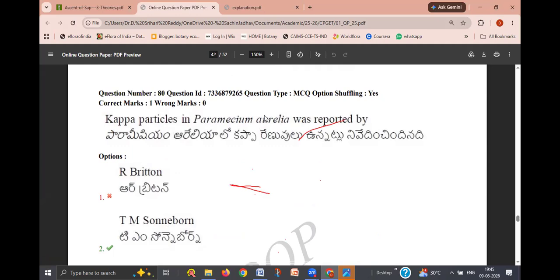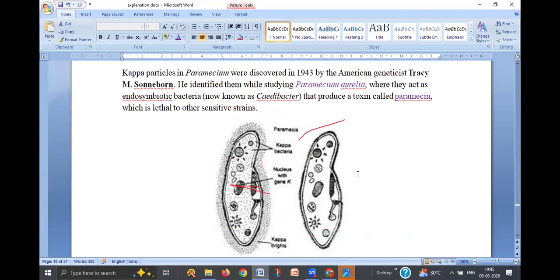Usually they don't give questions from Paramecium. Usually it is treated as an animal. Anyway, since that question is given, you see here, this is the Paramecium, slipper shaped. This Paramecium has some dot-like structures which are called kappa particles.